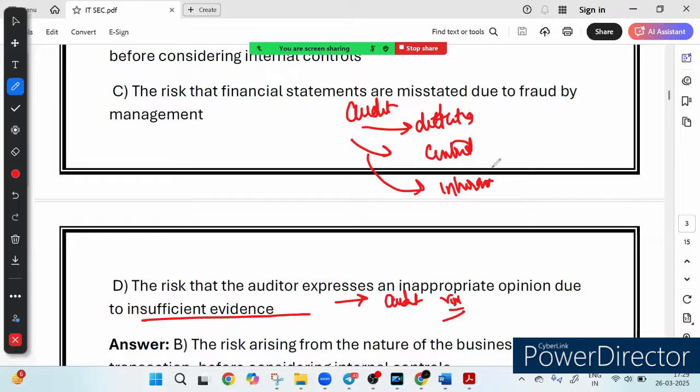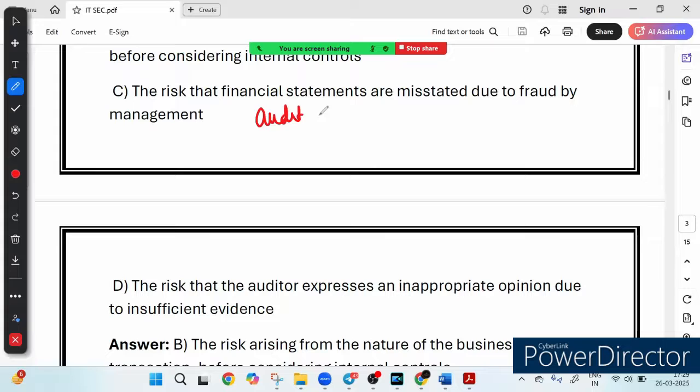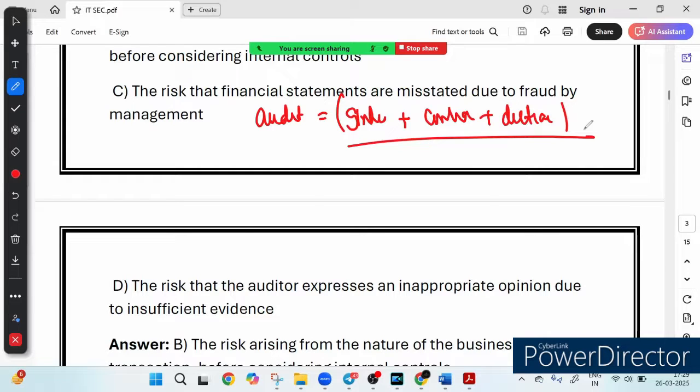So basically, if an auditor does not gather enough information and still gives an opinion, it increases the risk of wrong judgment. So what we learned from this discussion is that audit risk is a sum of three kinds of risk, right? Inherent plus control plus detection. These are the three risks which are the part and parcel of the audit risk.